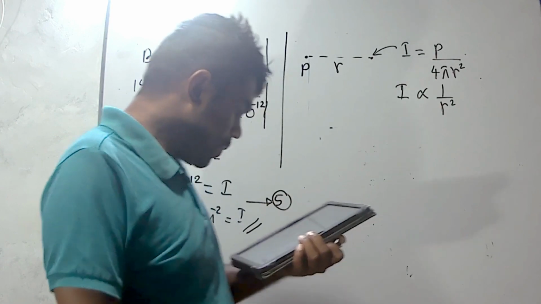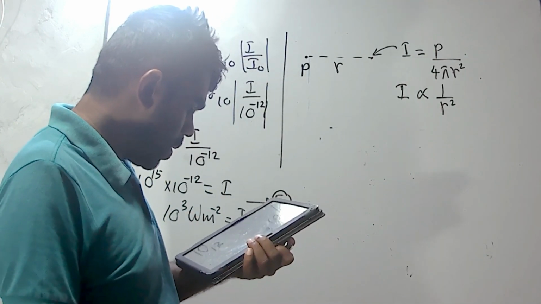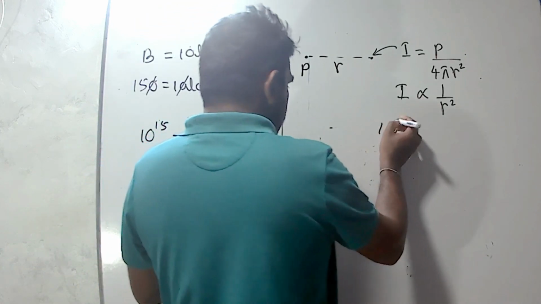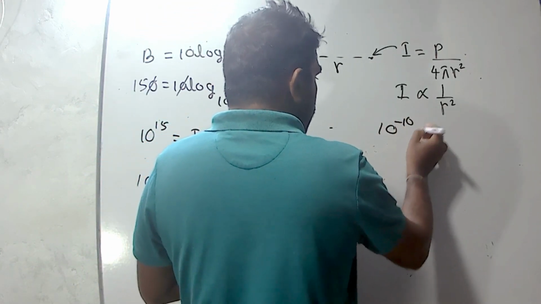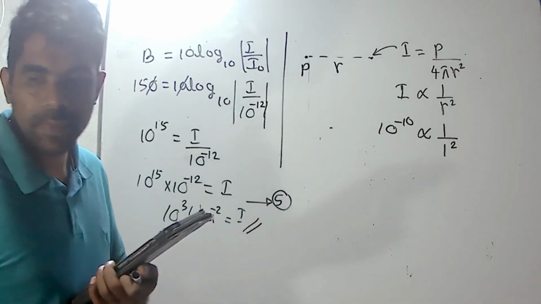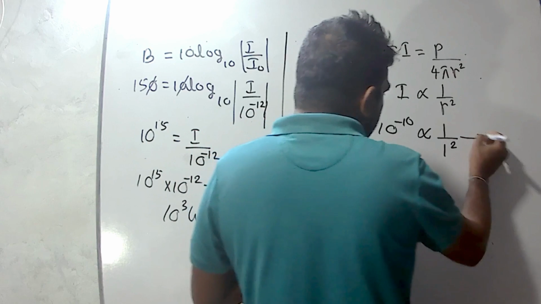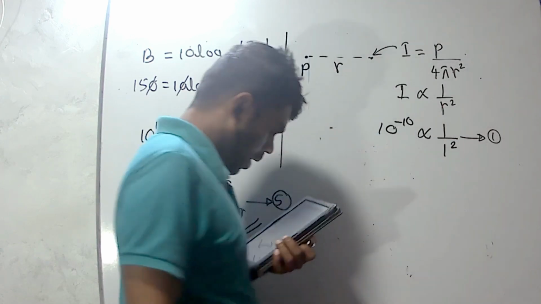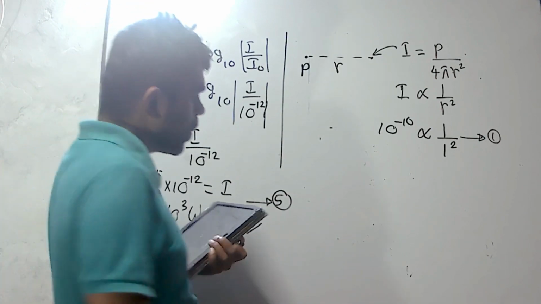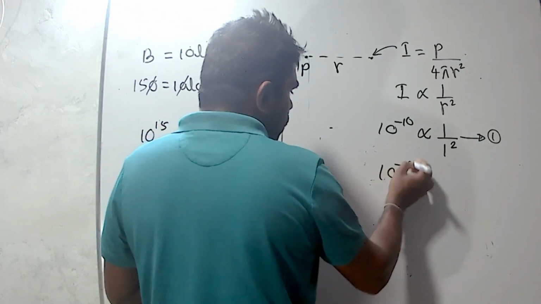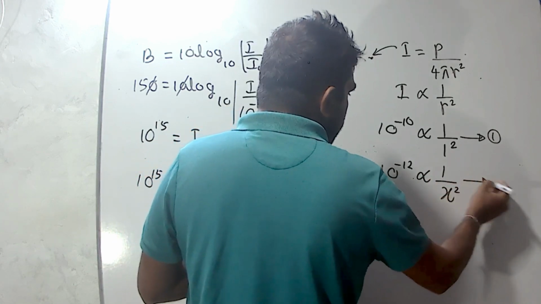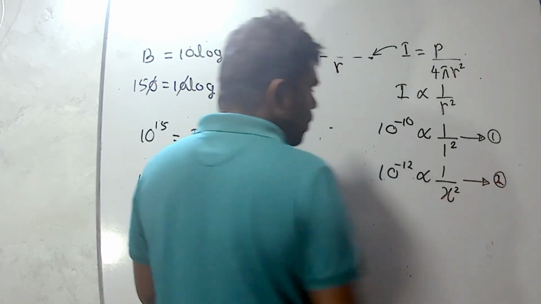For the first situation, the sound intensity is 10 to the power minus 10, inversely proportional to the distance of 1 kilometer squared. We can take that as the first equation. For the second situation, the sound intensity should be 10 to the power minus 12, and we have to find the corresponding distance. We can call it x.